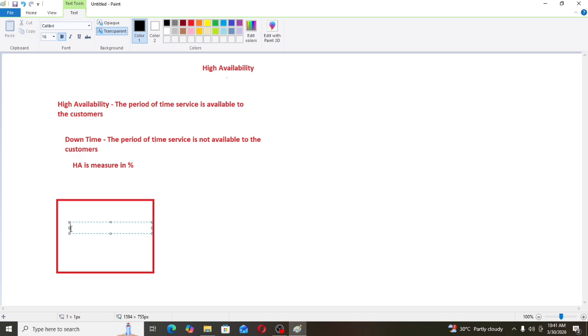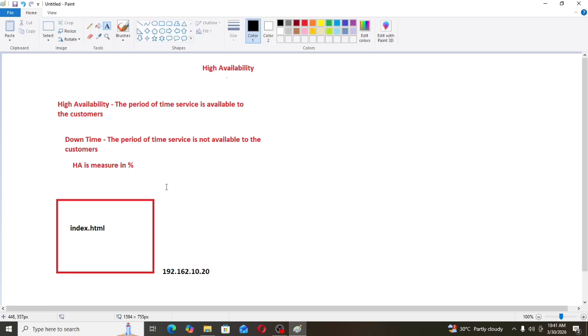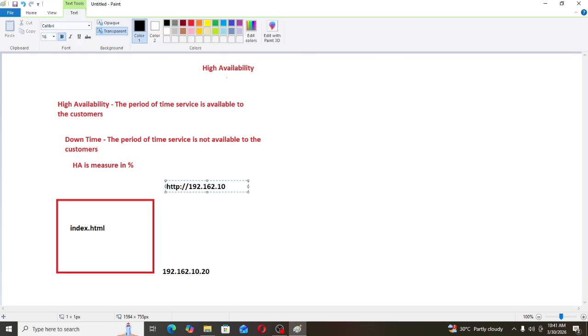Let's assume that we have provided an IP address like 192.168.162.10.20. This is the IP address for this server. Now I provided one nasty URL to Ganesh, for example http://192.162.10.20.